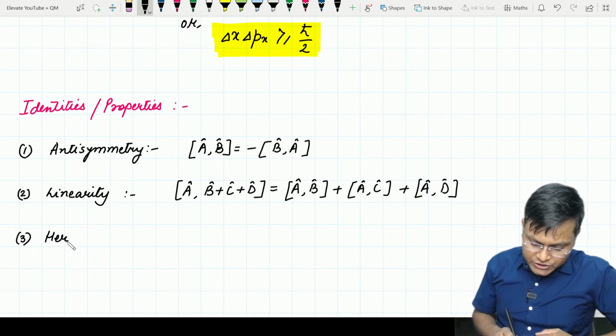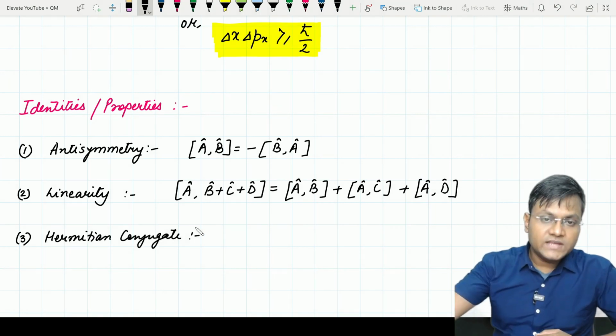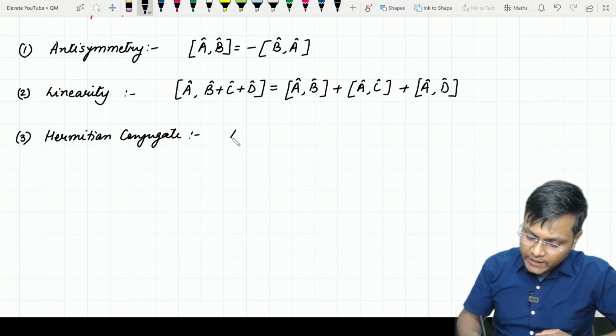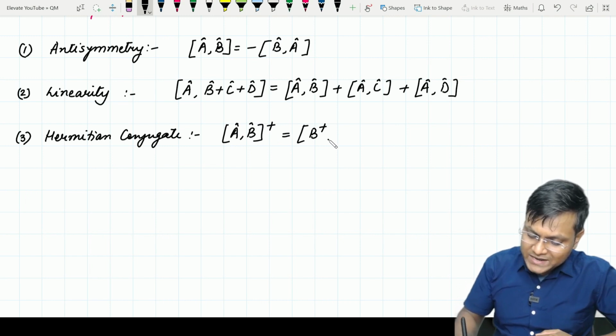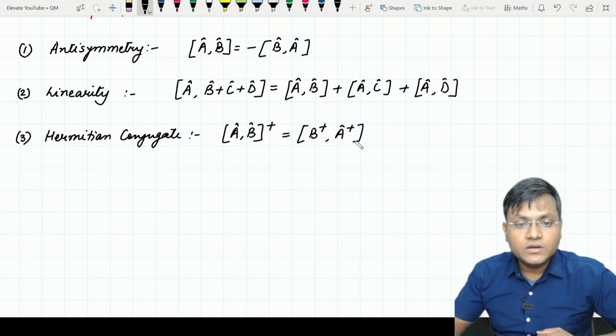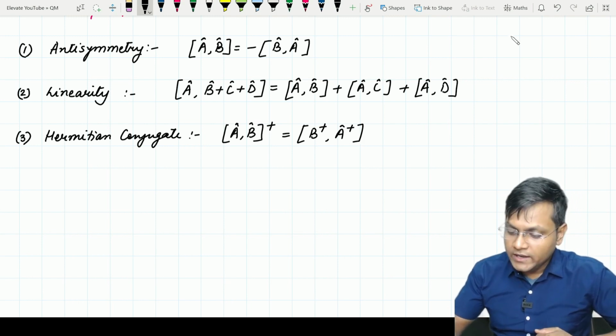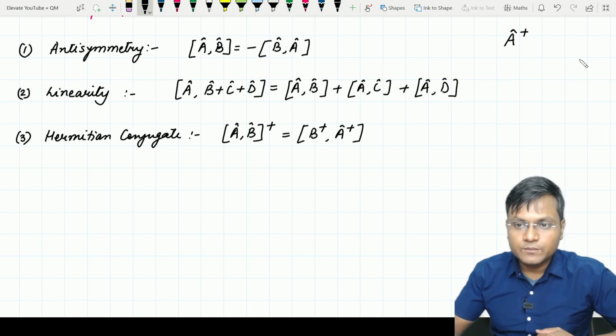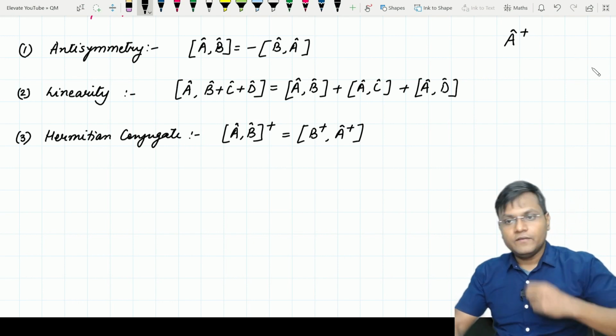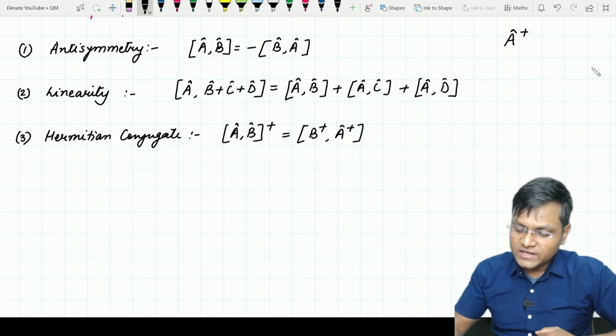Then comes Hermitian conjugate, which simply states that if you have a commutator A and B, उनका जो Hermitian conjugate है, this is equal to B dagger, A dagger. आपको पता होगा Hermitian adjoint क्या होता है, right? If you have an operator A, then Hermitian adjoint is specified by A dagger. And if the operator is Hermitian in nature, then A dagger is equal to A.